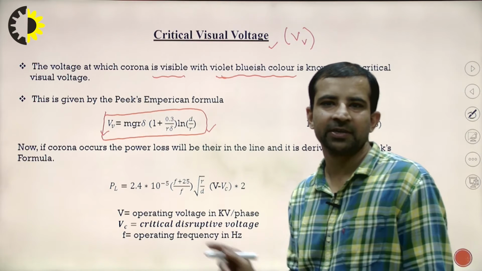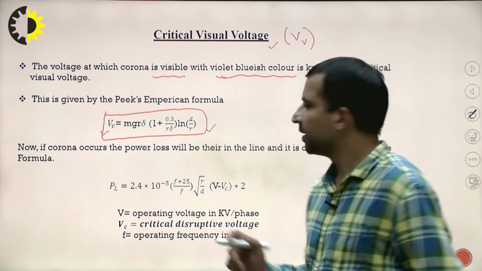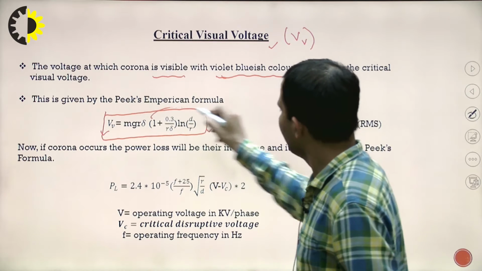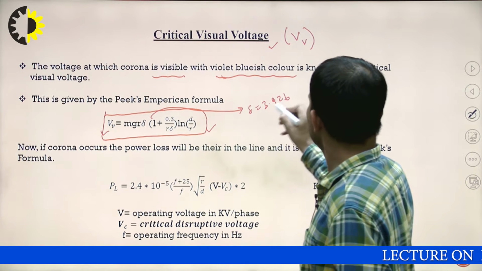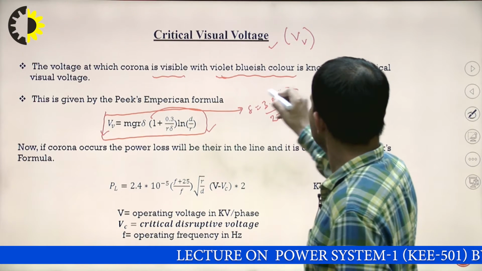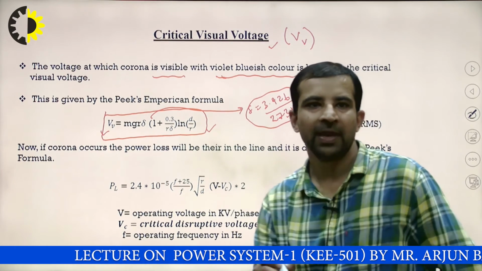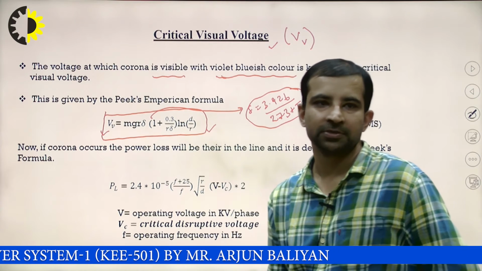M is the surface factor, g is the dielectric strength, r is the radius, and delta I have already explained, but I will write it again: delta is 3.92 p upon 273 plus t. R is the radius, D is the distance between the conductors.